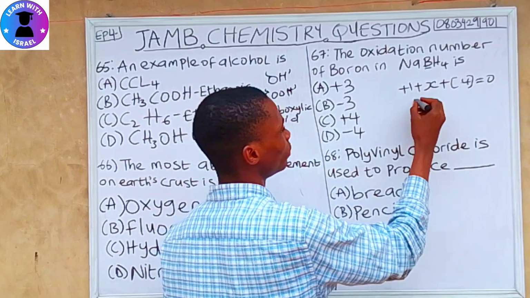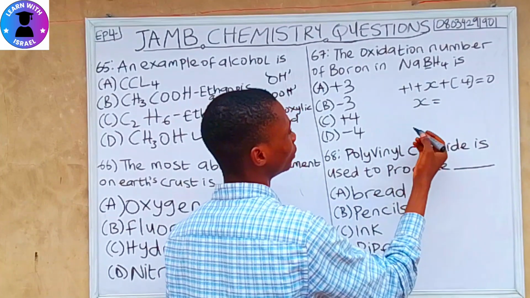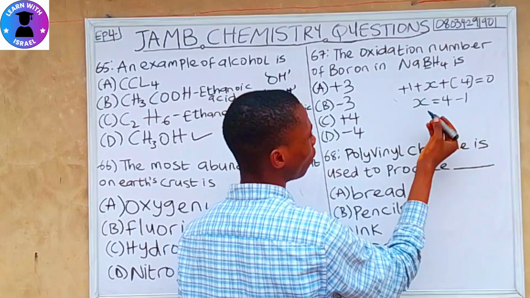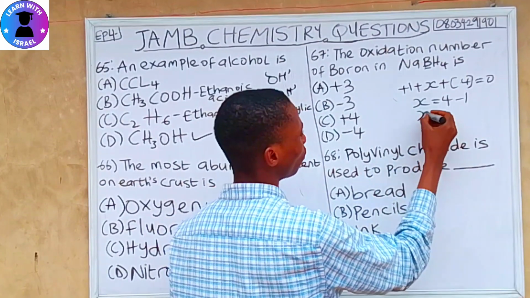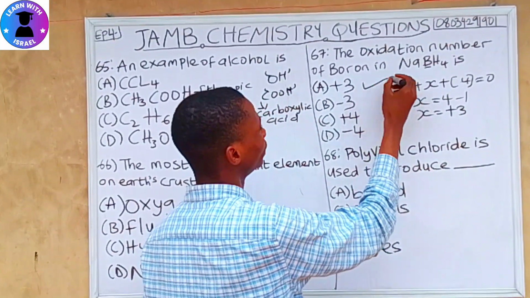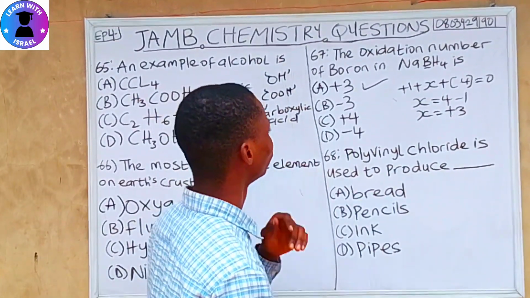So what do we do? We make X the subject of the formula. So we now have 4 plus 1, we turn to minus, which will be 4 minus 1. So X equals +3. So +3 is the correct answer. Let's move to the next question.